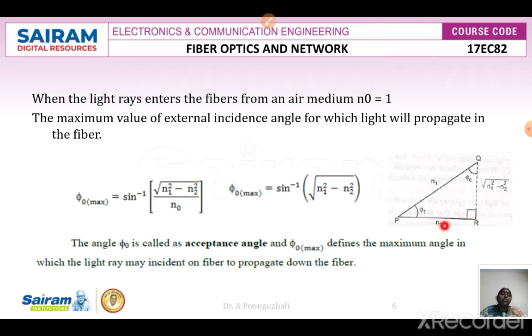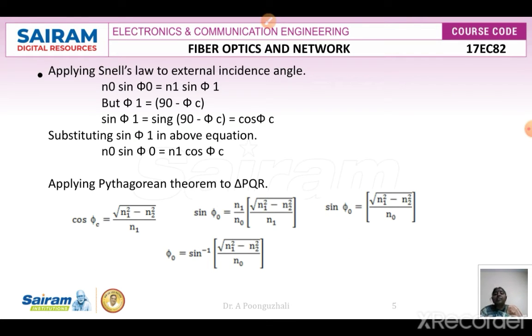Adjacent side is n2 divided by hypotenuse, which is n1. Similarly, sin phi 1 is nothing but the opposite side, square root of n1 square minus n2 square, divided by n1. So that is what we have written here. So here your cos phi is going to be square root of n1 square minus n2 square divided by n1.